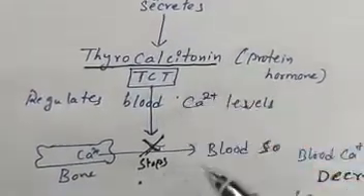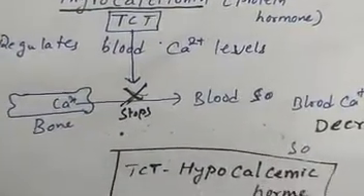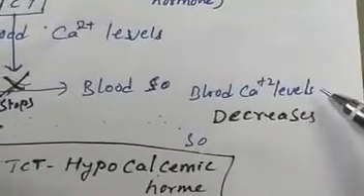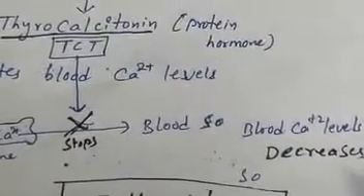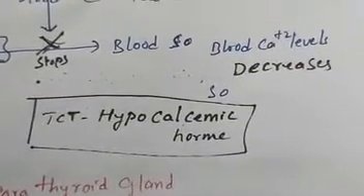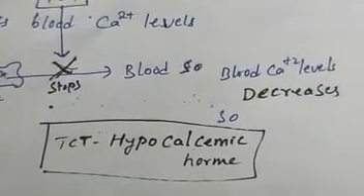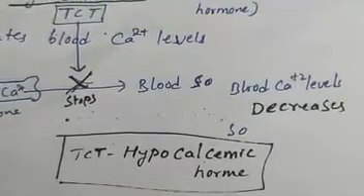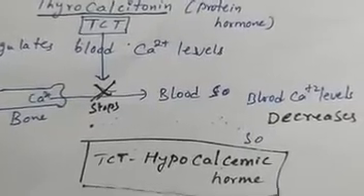This thyrocalcitonin will stop the entry of calcium from bone to blood. That means automatically the calcium level in the blood decreases. It decreases the blood calcium level. Which one? Thyrocalcitonin. So we call the TCT, thyrocalcitonin, a hypocalcemic hormone, which decreases the blood calcium level by reducing that flow of calcium from bone to blood.